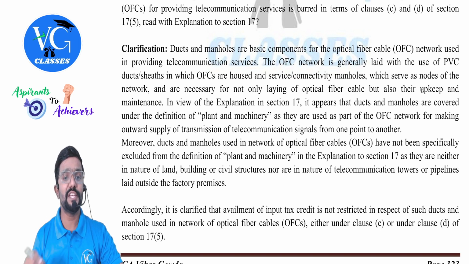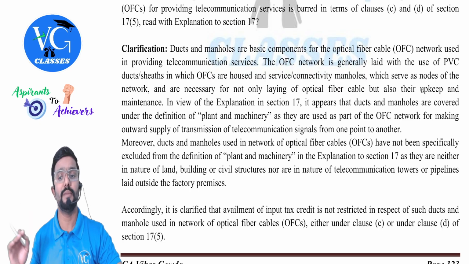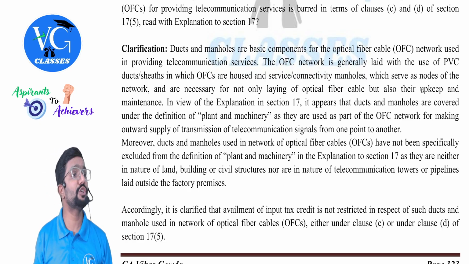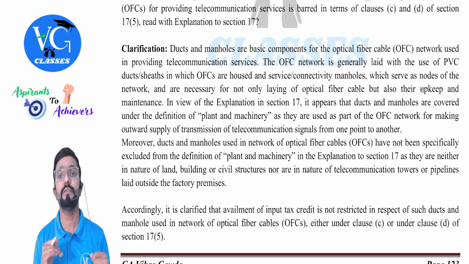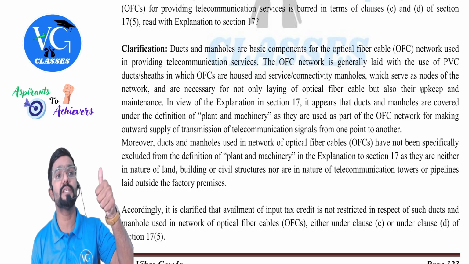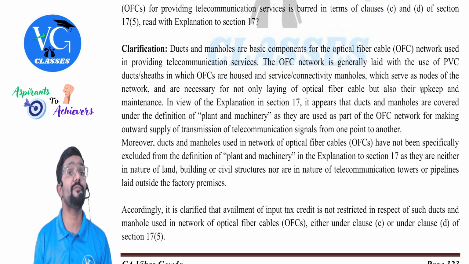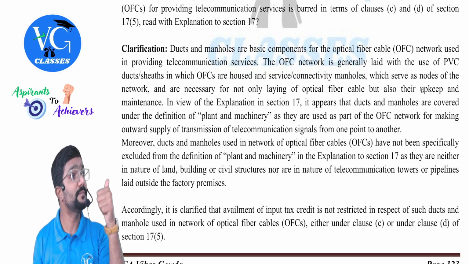In view of the explanation in section 17, it appears that the ducts and manholes are covered under the definition of plant and machinery. Sir, will duct and manholes fit in the definition of plant and machinery? Why so? Because if work contract services or if any goods or services is taken for the purpose of construction of plant and machinery, is credit available? Yes,